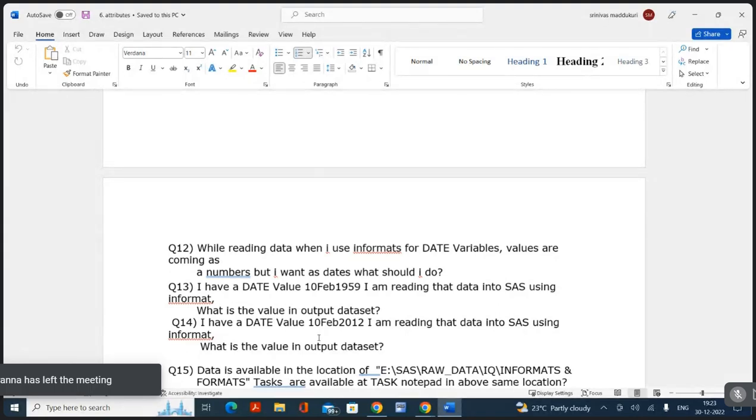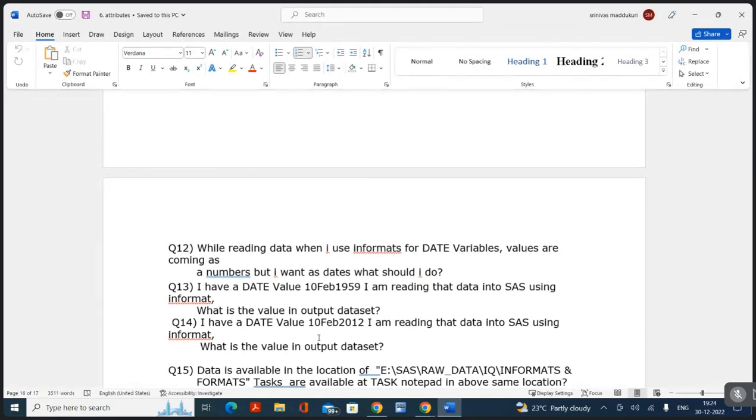Now, 13th question. I have a date value 10th February 1959. I'm reading the data into SAS using an informat. What is the value in the output data set? I don't know exactly what value you'll get, but you will get a negative value, isn't it? Yes, sir.